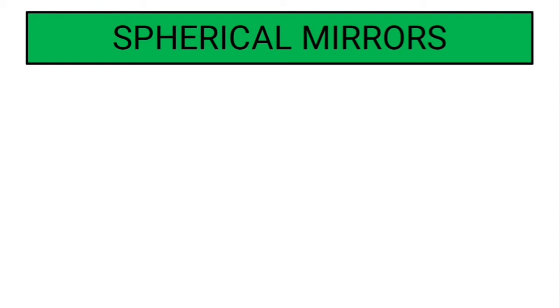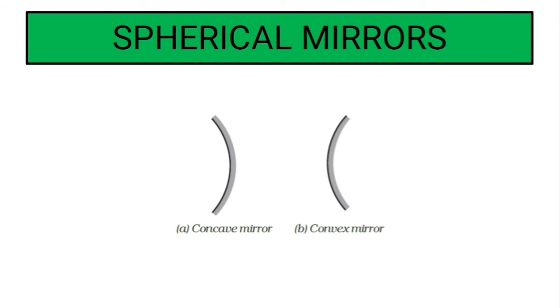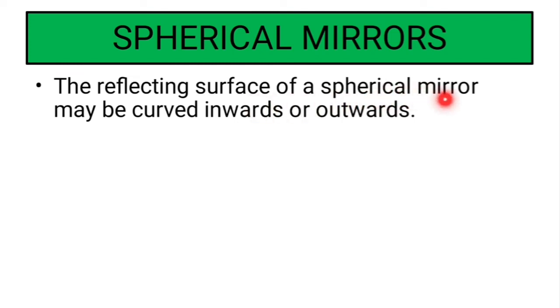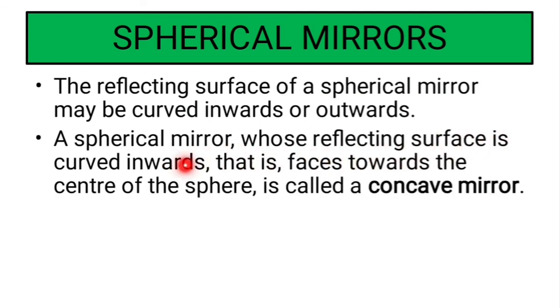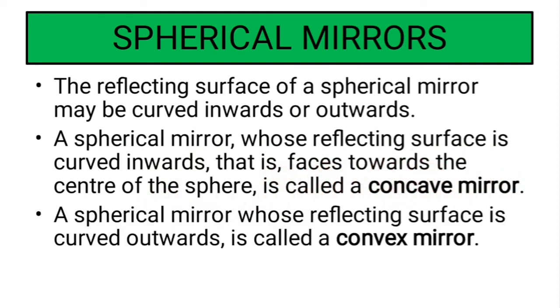Next and the last part for today is spherical mirrors. There are two types of mirrors, one is the concave mirror and another is the convex mirror. What is the difference between the two? The reflective part is tilted inwards in a concave mirror, whereas in a convex mirror the reflective part is bulging out. The reflecting surface of a spherical mirror may be curved inwards or outwards. तो inward रहेगा तो concave mirror, outward रहेगा तो convex mirror. A spherical mirror whose reflecting surface is curved inwards towards the center of the sphere is called a concave mirror, whereas a spherical mirror whose reflecting surface is curved outwards is called a convex mirror.